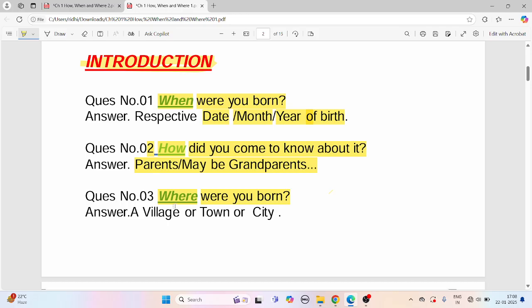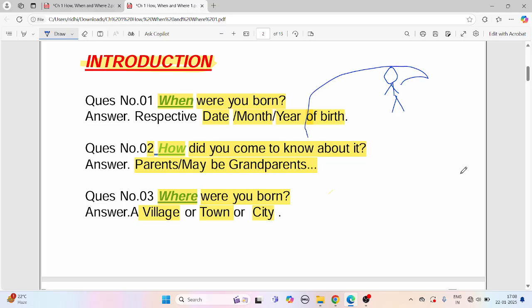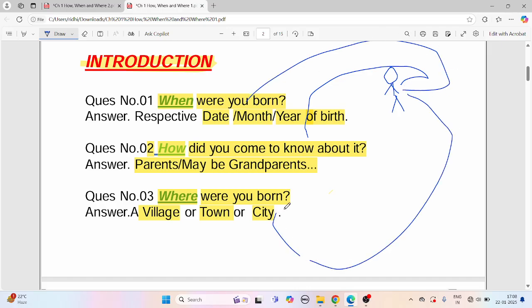Now, talking about where you were born: in a village or a town or a city, a metropolitan city, it could be any city. Suppose there is a person who is born how, when, and where. So, how was this person born? It was born by some processes, right? Where was it born? It was born in a town or a city, in a hospital, basically.